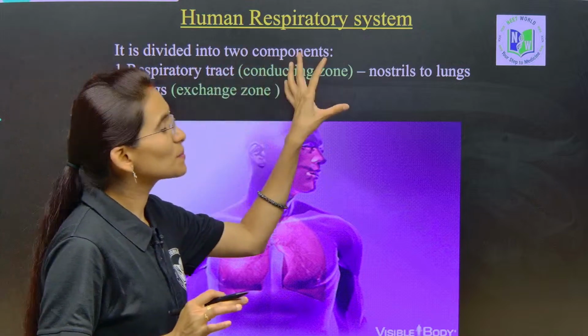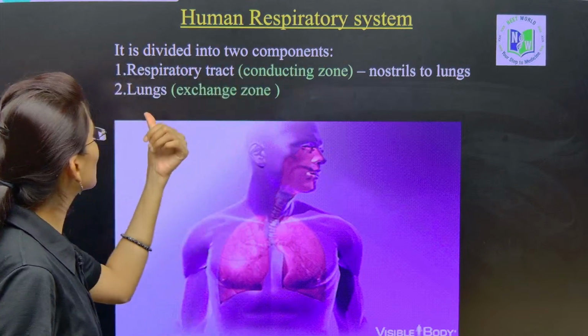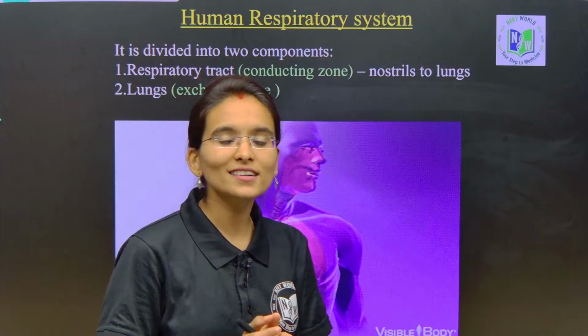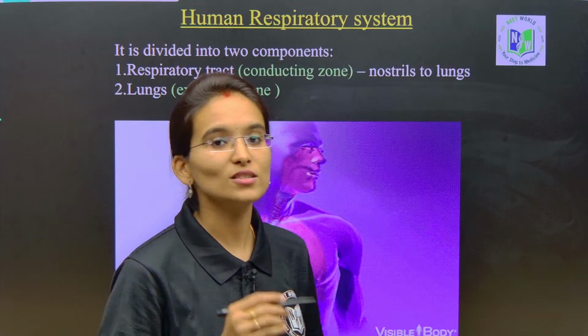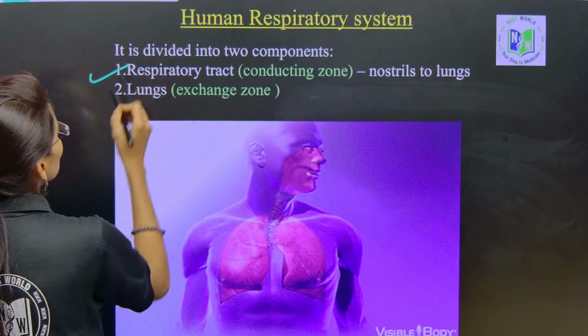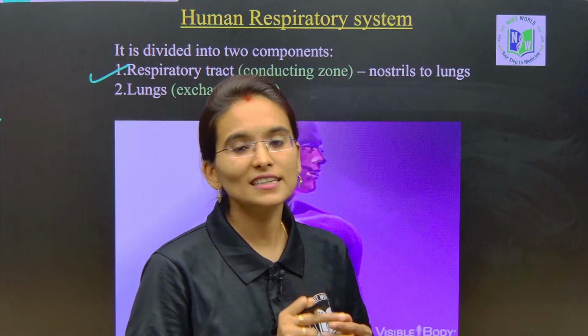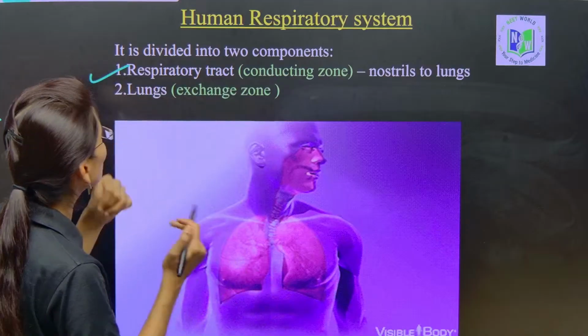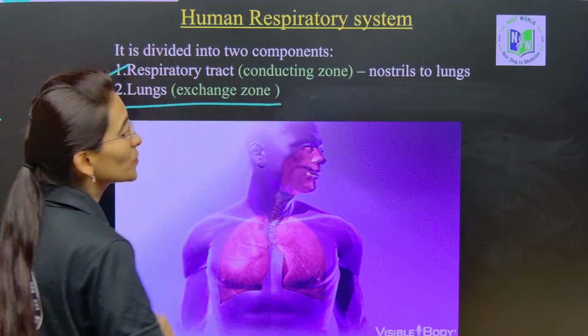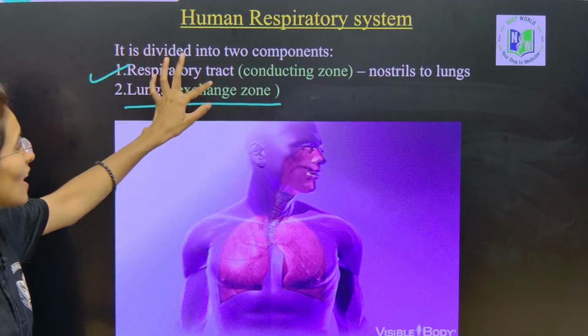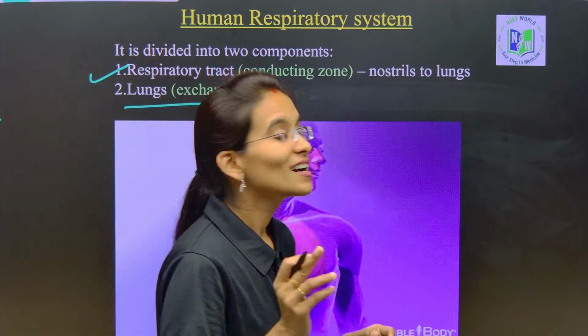The human respiratory system is divided into two components. One is the respiratory tract, and the next is the exchange zone. The respiratory tract is also called the conducting zone.